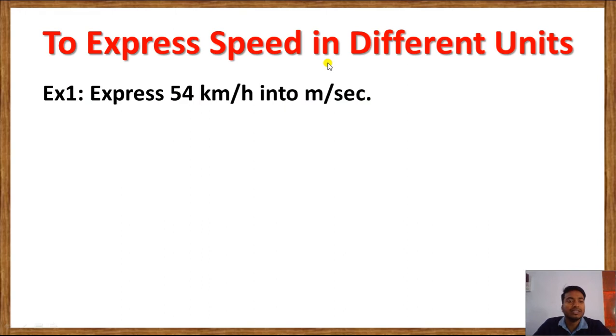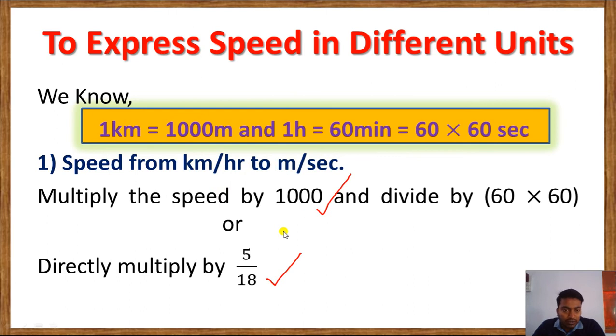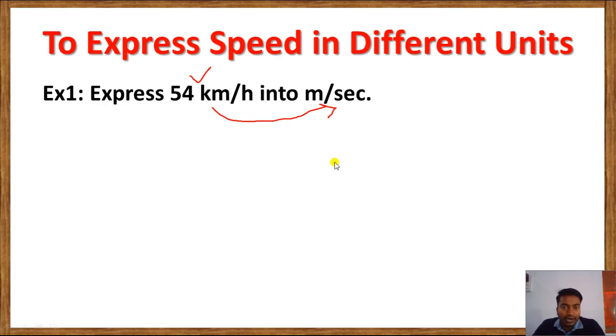Now here you can see the example. To express speed in different units, express 54 km per hour into meter per second. Here we have the question, convert 54 km per hour into meter per second. This is the speed given in kilometer per hour, and this we have to convert into meter per second. How to convert? Just now we have seen the concept. Directly multiply by 5 by 18. So we are going to do that only.